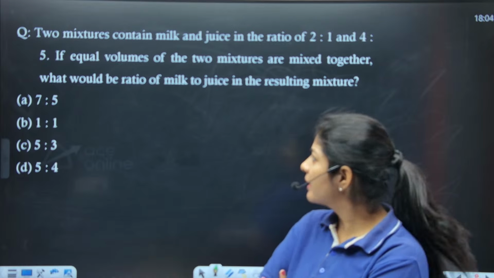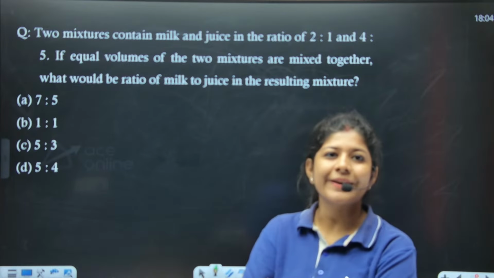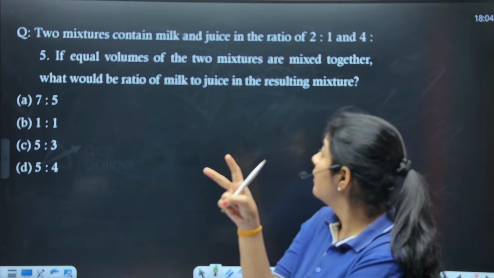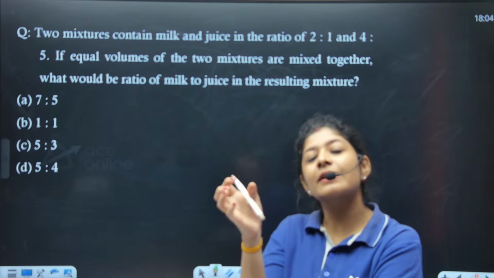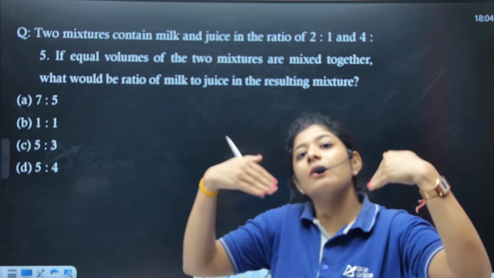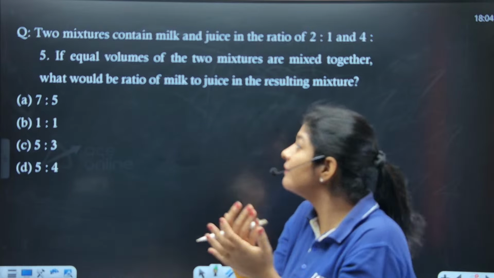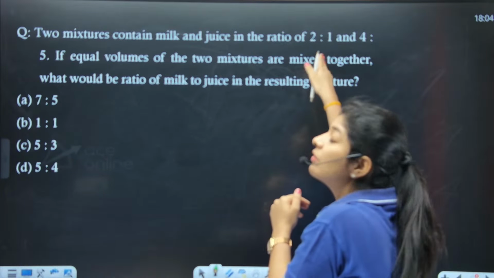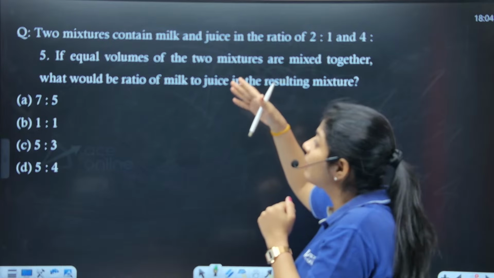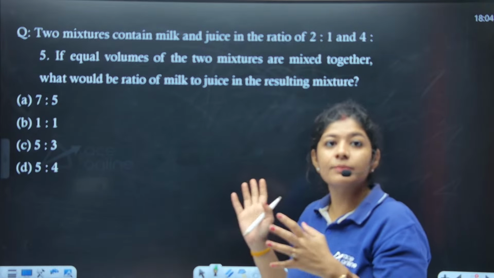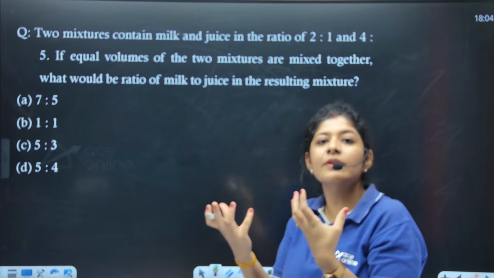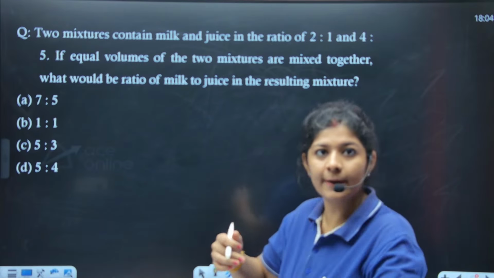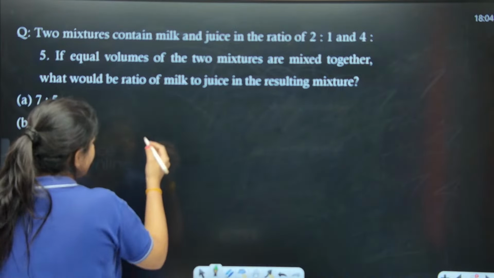Shiva, how are you getting 1:1? Here the question is saying that we need to mix it in equal volumes, but it is not saying that we are mixing it in equal ratio. Here if you will see, the ratios are very different. In the first one we are having 2:1, and in the next one we are having 4:5. So if we are mixing in different volumes, we need to do some calculation, right? Okay, let's see. Very good, Parikshit.